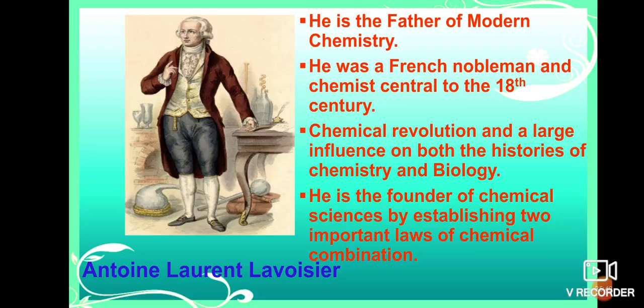He was a French nobleman and chemist central to the 18th century. Keep in mind that he is the father of modern chemistry. Maybe some quiz questions will come on this. Okay. So he is the father of modern chemistry.